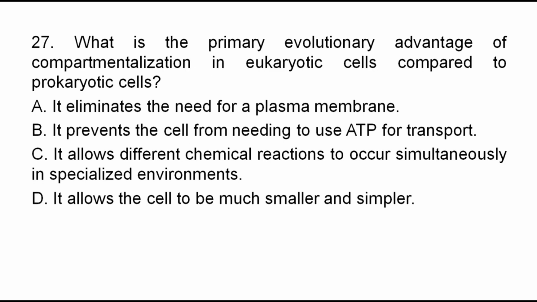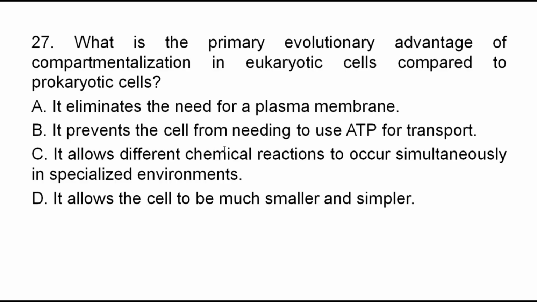Good. Question number 27. What's the primary evolutionary advantage of compartmentalization in eukaryotic cells compared to prokaryotic cells? Eukaryotic cells have different compartments, different organelles, as compared to prokaryotic cells.